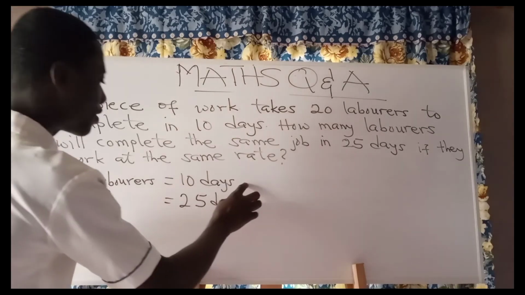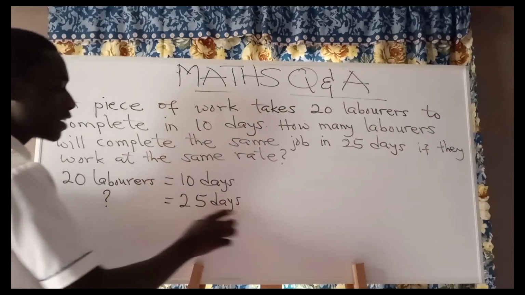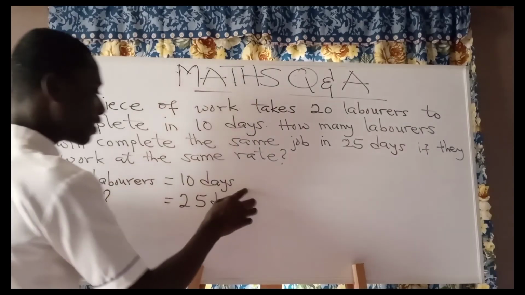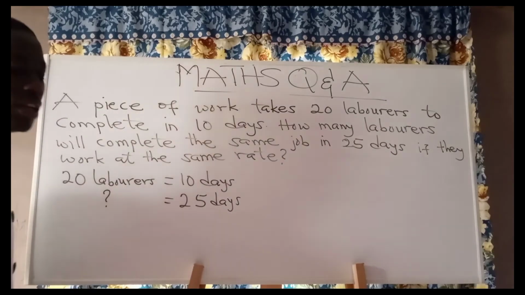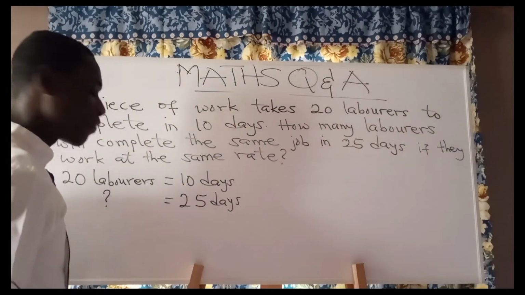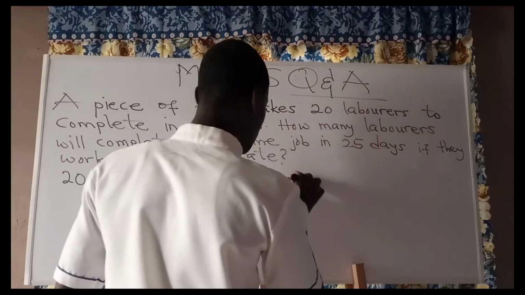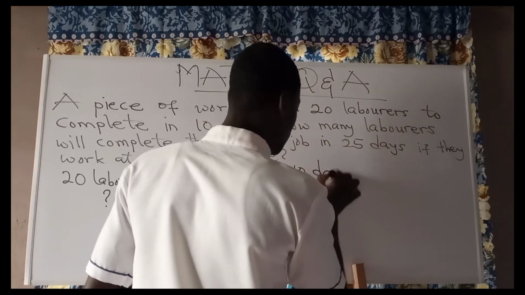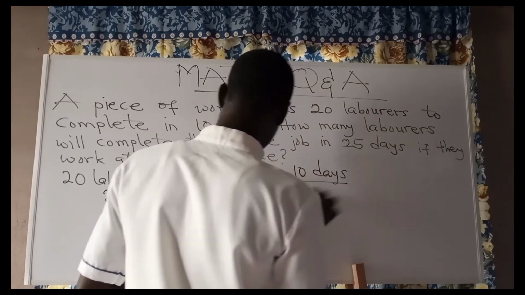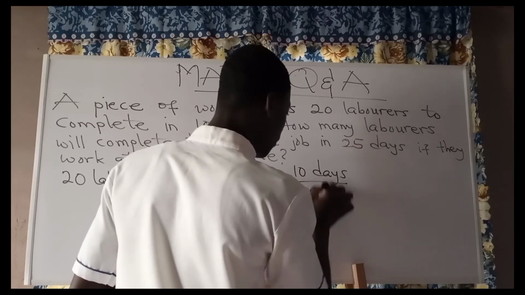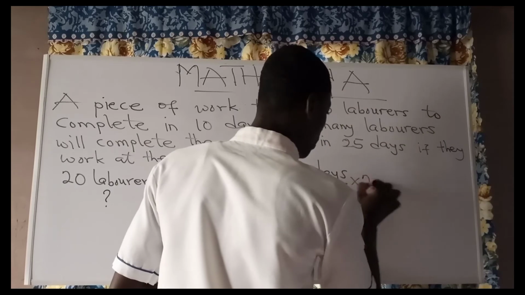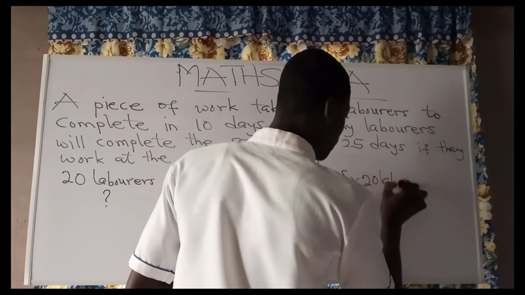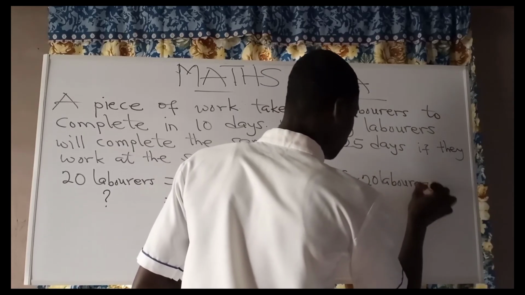Just divide the smaller one on top by the bigger one. That's all. 10 days, you divide it by 25 days, and you multiply it by what? The number of laborers that we have already. So that is 10 days divided by 25 days. You multiply it by 20 laborers.